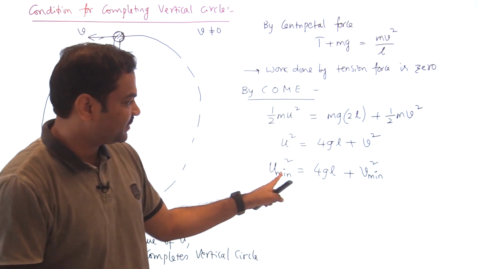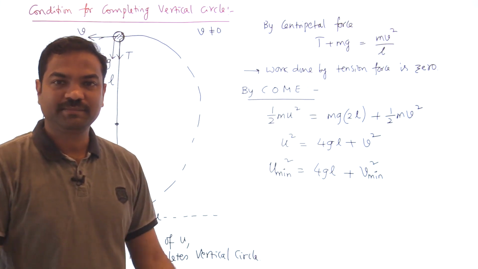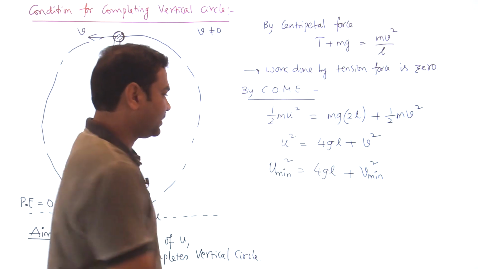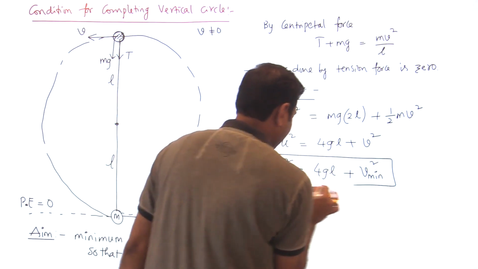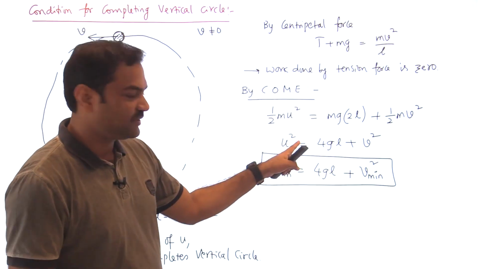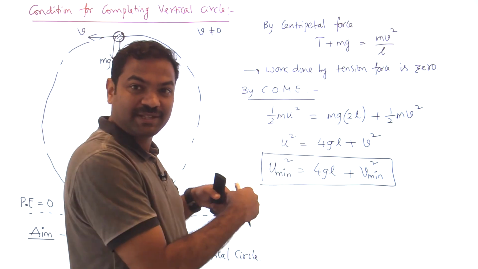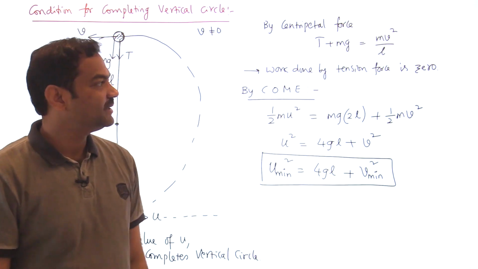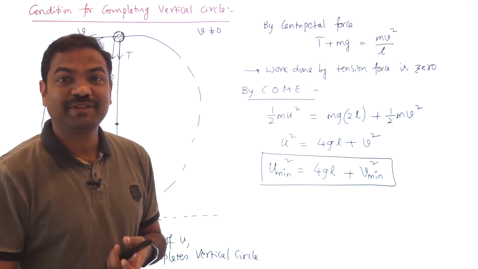Am I right or not? This is the logical relation I got, because we are applying the logic of minimum. Got it? Next, I want to find the minimum value of v.